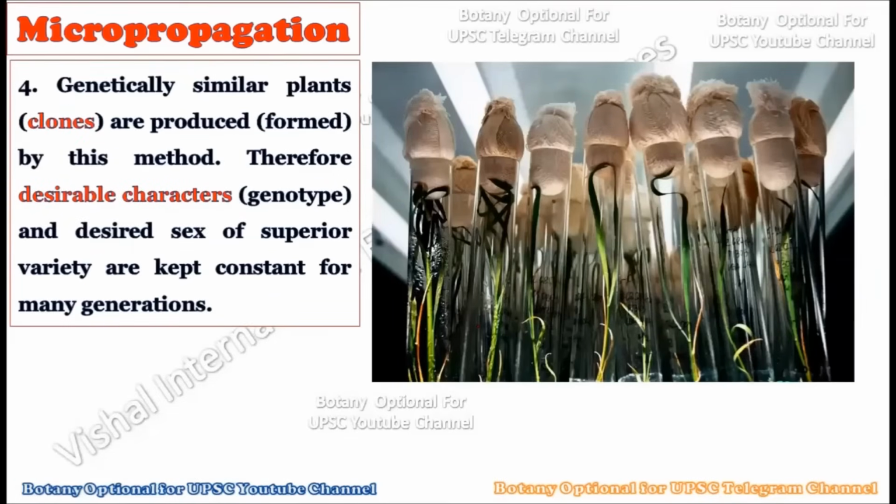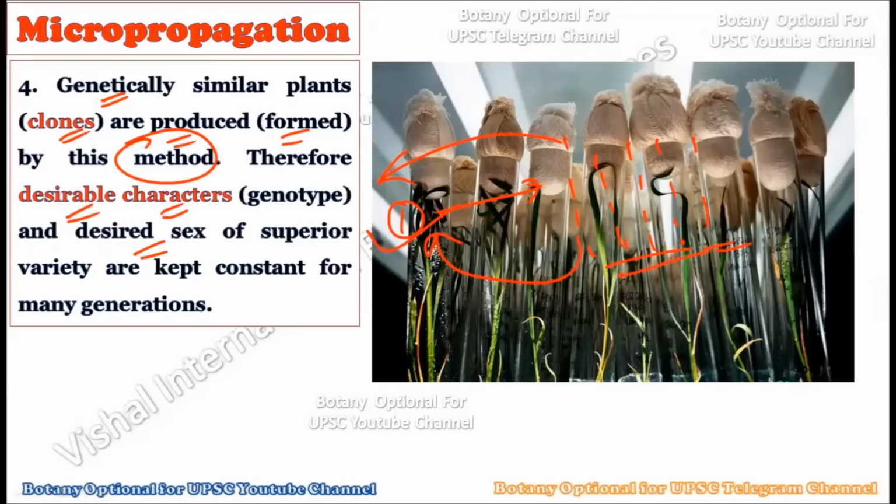Now consider the fourth one. The genetically similar plants, that is the clones, are produced by these methods, because whatever parent we have taken, from this parent many plants got created, and all of these plants are exact copies of the parent, okay? They are the exact clones of the parent, and therefore whatever desirable characters are there within this particular parent plant, they got retained in the daughter plants as well.